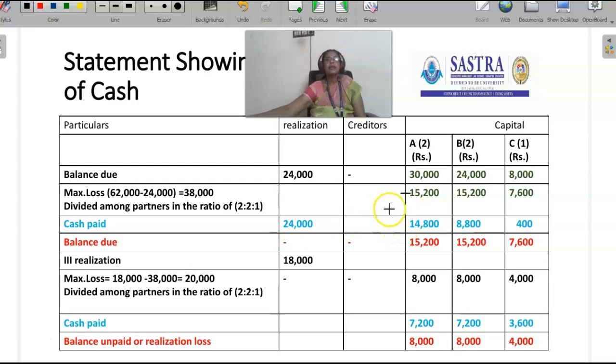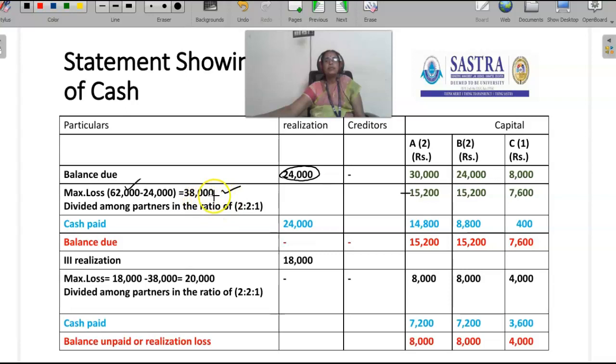Once again, I explain. At each and every realization, the firm has to calculate the maximum loss. How does it calculate the maximum loss? It compares the amount available, that is 24,000, with the capital of the partners. The total capital of the partners is 62,000 rupees. So from 62,000, it deducts 24,000. The remaining amount is 38,000, that is the unpaid amount to the partners. So that is the maximum loss.